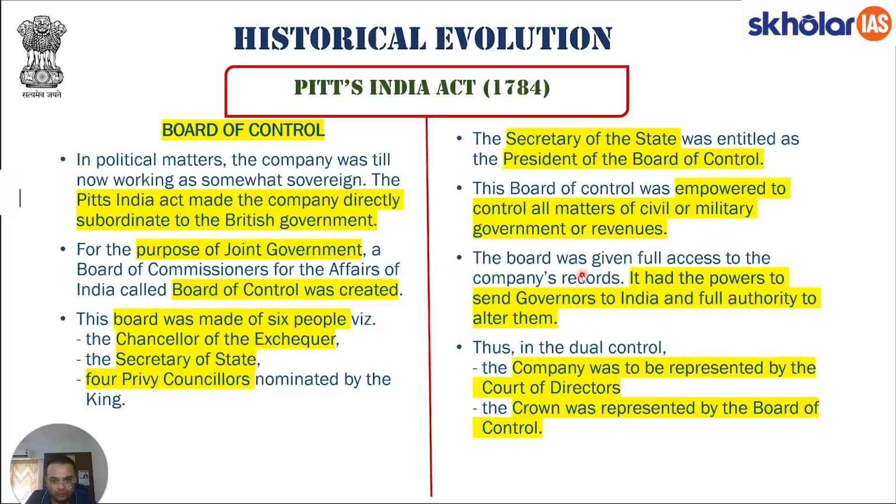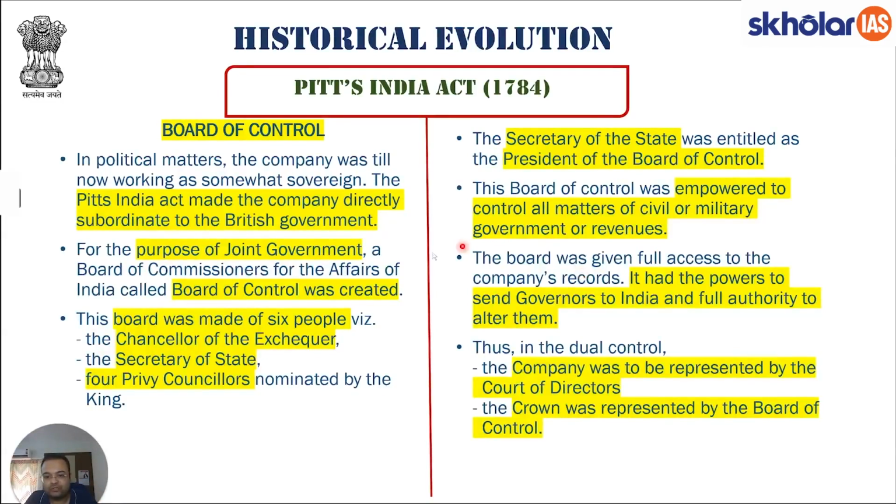The idea during the time of Pitt's India Act in 1784 was to make sure that the functioning of the company could be differentiated into 2 categories. One was political, second was commercial. They wanted that as far as possible, the political functioning should be taken away from the company and handed to a different body directly managed by British government. This body was Board of Control. This Board of Control would now be in charge of all the affairs with respect to military administration and civic administration that is being done in India.